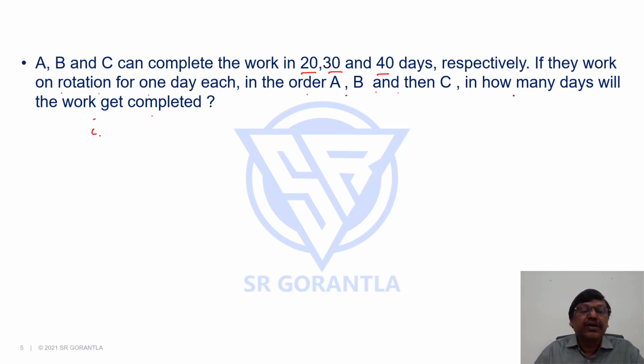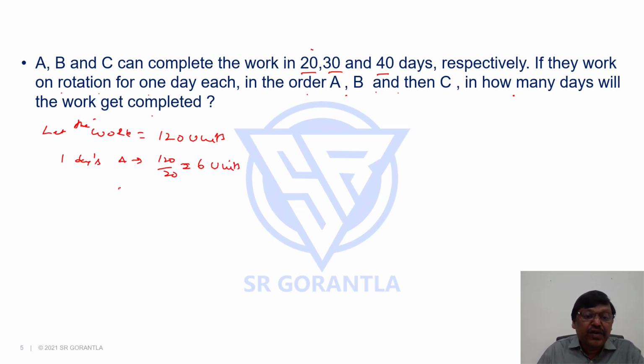So let us assume the work equals to, let the work be, 20, 30, 40. What is the number that is divisible by all of them? LCM 120. So let us assume the work is 120 units. So what is 1 day's work of A? 1 day's work of A is 120 by 20, 6 units. And 1 day's work of B is 120 by 30, 4 units. And 1 day's work of C is 120 by 40, 3 units.